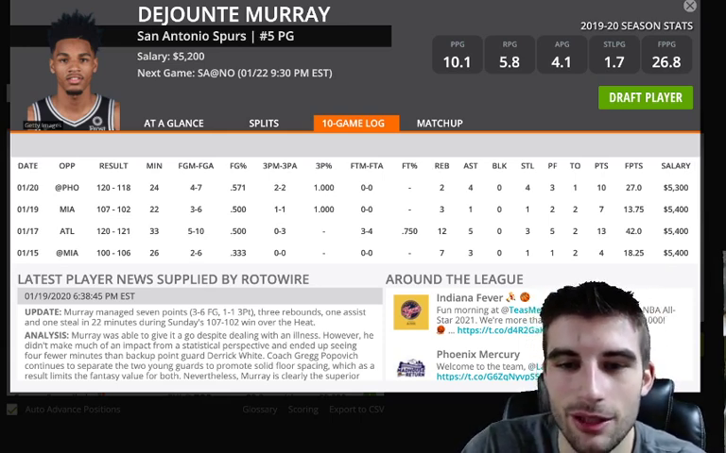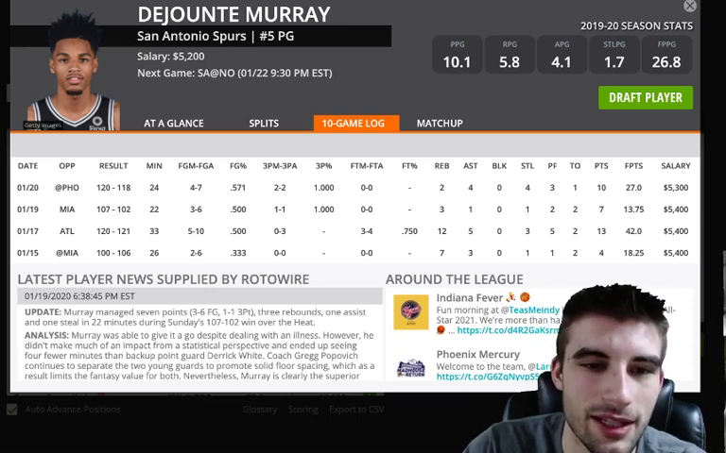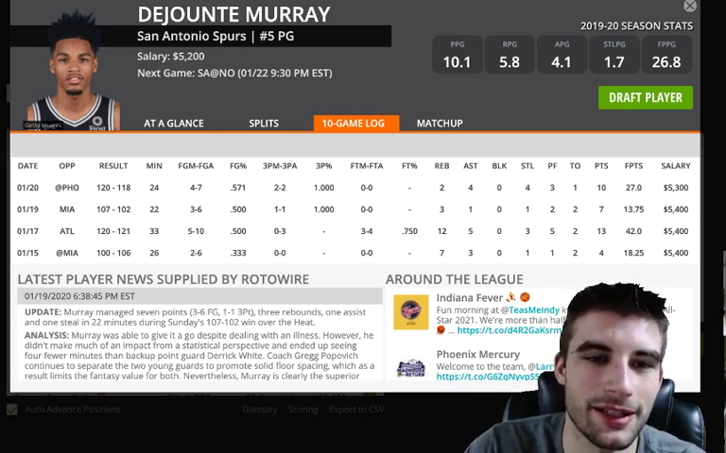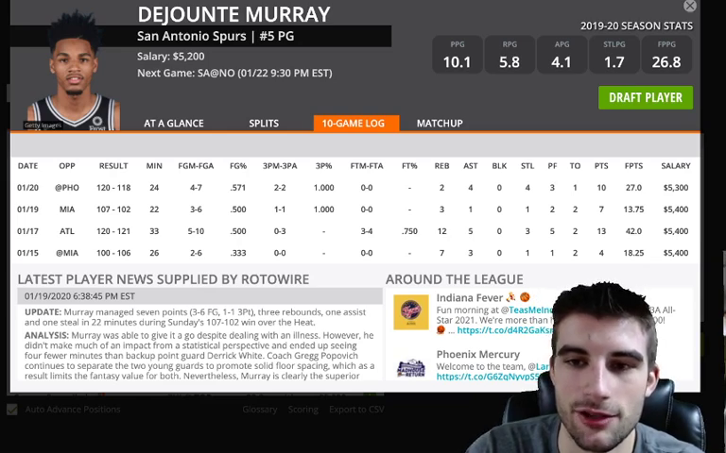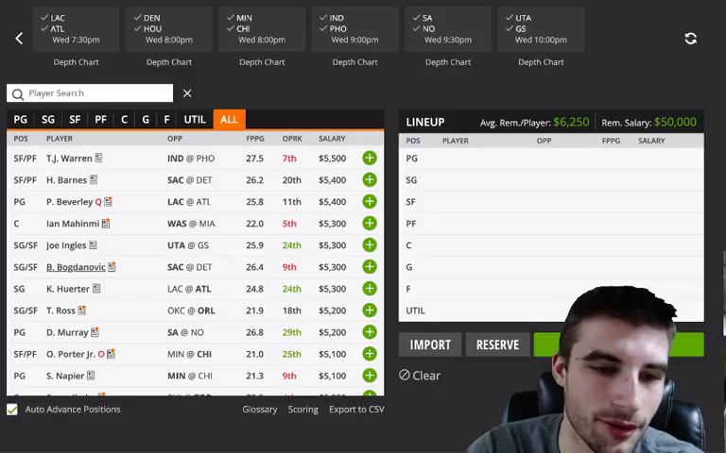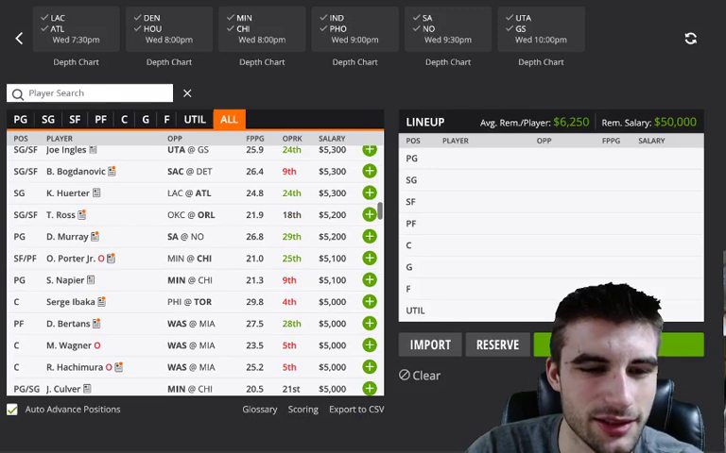He played okay in the last game. He had 27 points, but I mean, he's got 30-plus point upside here, so I don't hate the idea of using Murray versus New Orleans just if you want exposure to this game, but not one of my favorite plays on the slate.